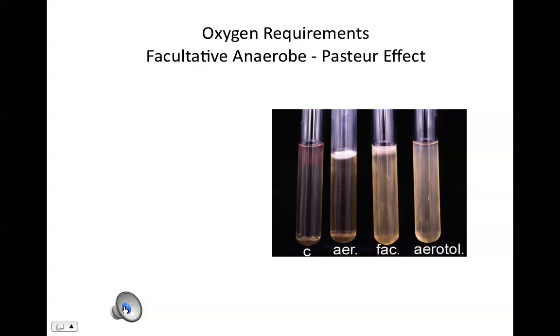The reason for the difference in growth? If oxygen is available and we're using aerobic cellular respiration, we actually generate more energy-yielding molecules in the form of ATP, 38 per molecule of glucose, versus if oxygen is not available and the cells in this broth medium are simply growing by fermentation, which yields 2 molecules of ATP per molecule of glucose.